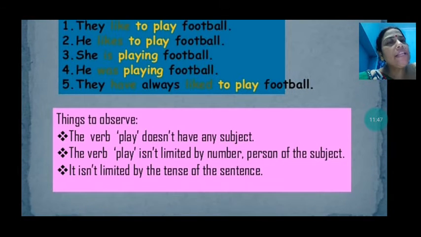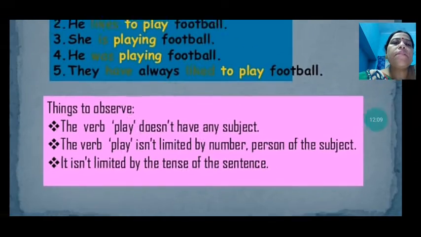Like she is playing, he was playing. Is playing is what? Present tense. Was is past tense. And in that, playing is the non-finite verb, which does not change.